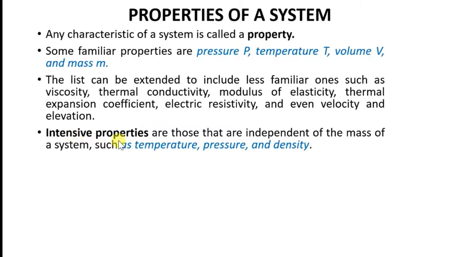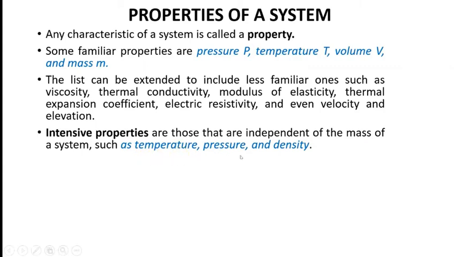There are two types of properties: intensive property and extensive property. Whatever properties I have uttered here are divided into intensive and extensive properties. Intensive properties are those that are independent of the mass of the system, such as temperature, pressure, and density.